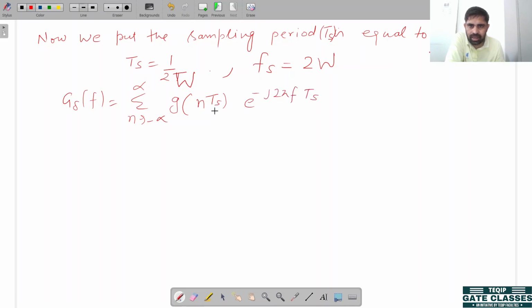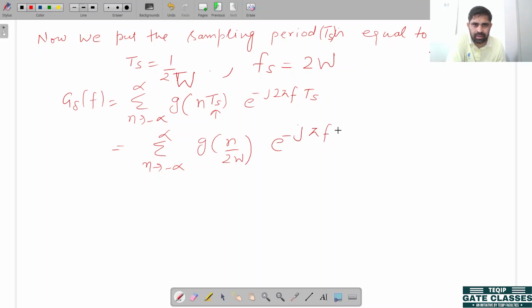We put here TS equal to 1 by twice of W. Now we get the equation g of n by twice of W, e to the power minus j pi f n by W. So we get another expression which is very important.